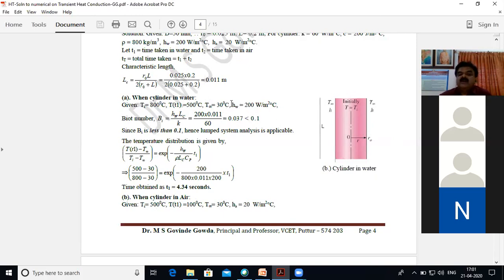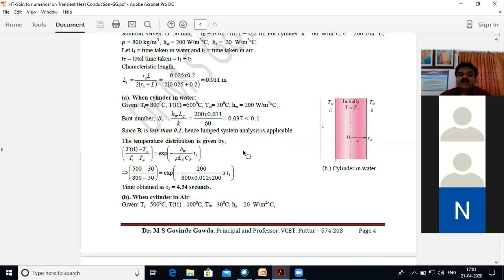30 degrees centigrade only. The heat transfer coefficient when it is in water is given as 200 watt per meter square degree centigrade. So the Biot number is equal to h Lc by k. Here I have to substitute the heat transfer coefficient of water. After that you will get a Biot number of 0.037, which is obviously less than 0.1.